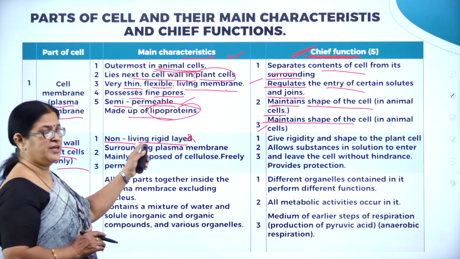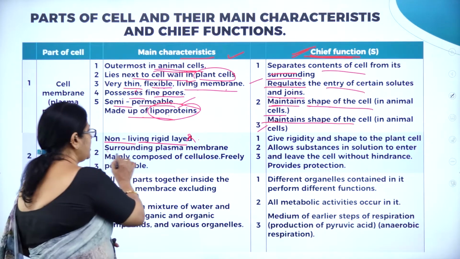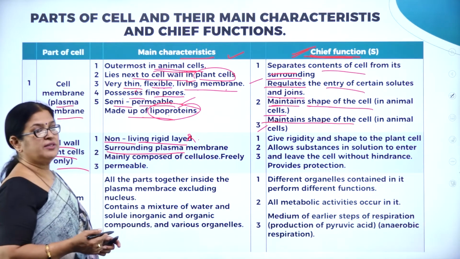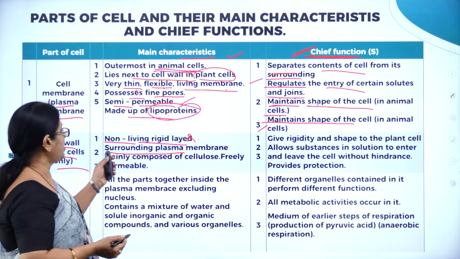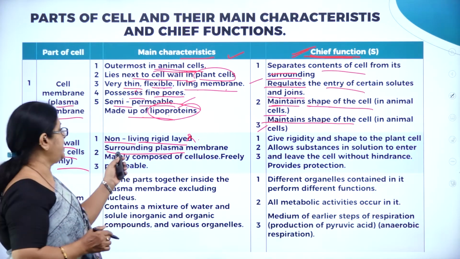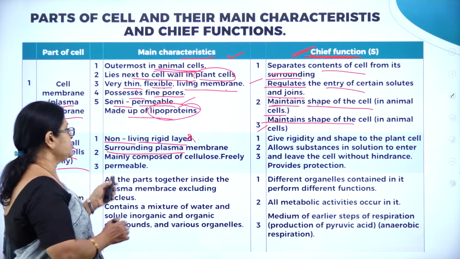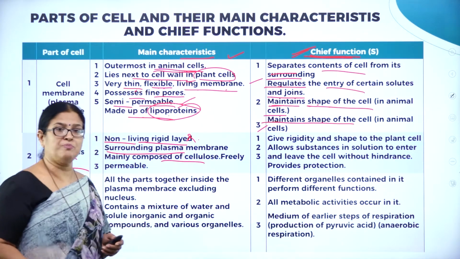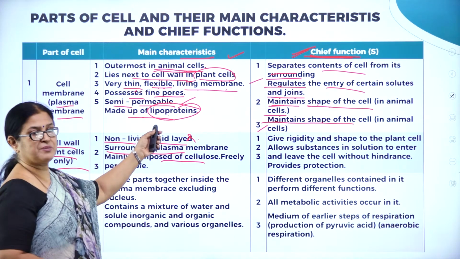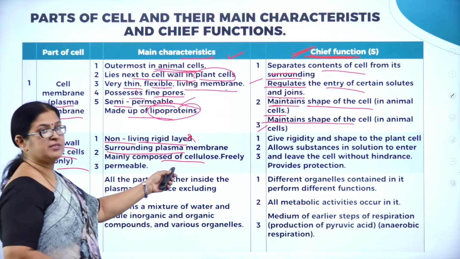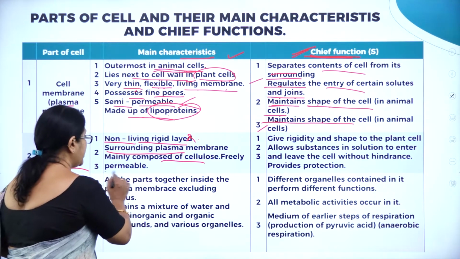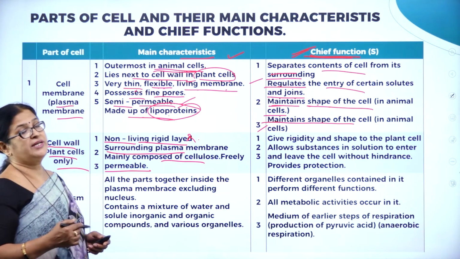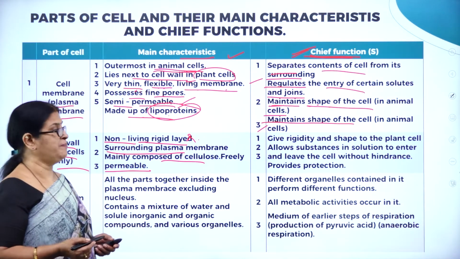It surrounds the plasma membrane, so what is found inside the cell wall? It is the plasma membrane. What is the chemical composition? Here it is made up of a carbohydrate called cellulose, and it is freely permeable. It is not semi-permeable, it is freely permeable.